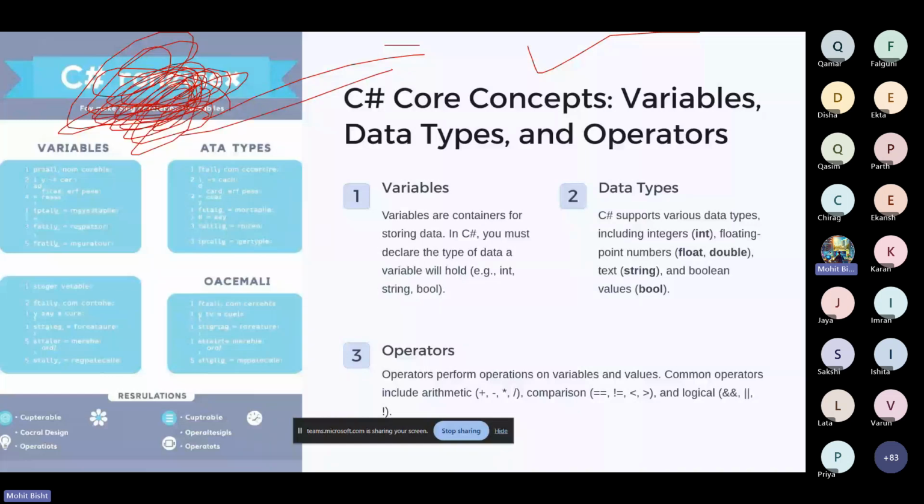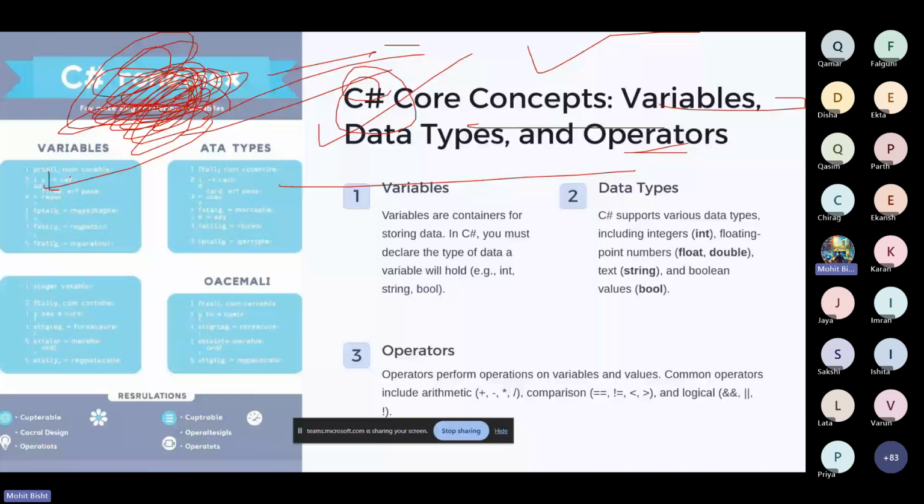C sharp core concepts: variables, data types, and operators. As we discussed on the previous slide, if you are learning a language, there are a lot of things in the initial stage, like variables, data types and operators. Variables are like containers. If you know C or any other language, there are also variables which store data. We have a lot of data types, like int, string, bool, and float.